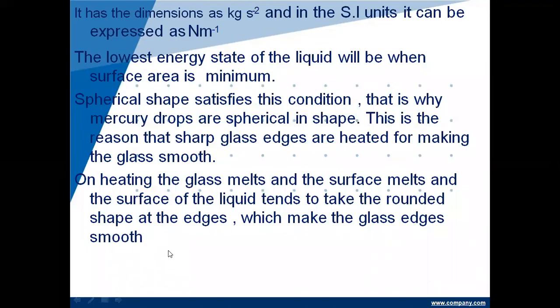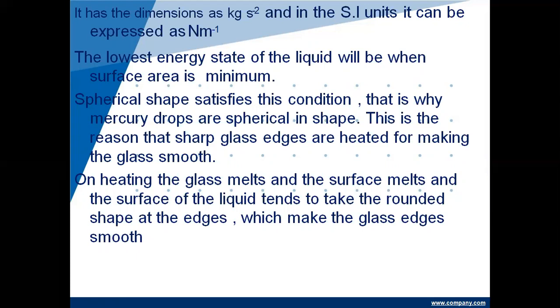Okay, so it has dimensions of kg s^-2, and its SI unit can be expressed as Newton meter inverse. So the lowest energy state of a liquid will be when the surface area is minimum. Okay, when minimum surface area, lowest energy will be there. If maximum surface area, the energy will increase. So spherical shapes satisfy this condition. That is why the mercury droplets are spherical in shape. That is the reason that the sharp glass edges are heated for making the glass smooth.